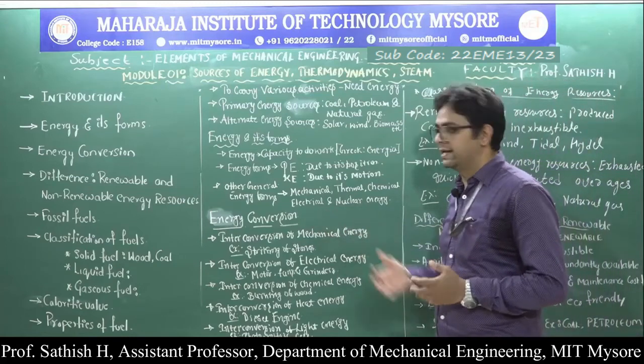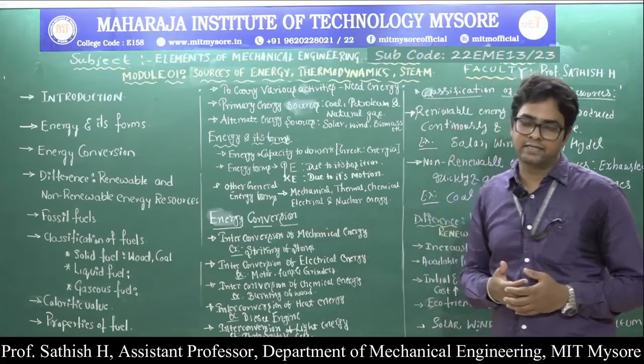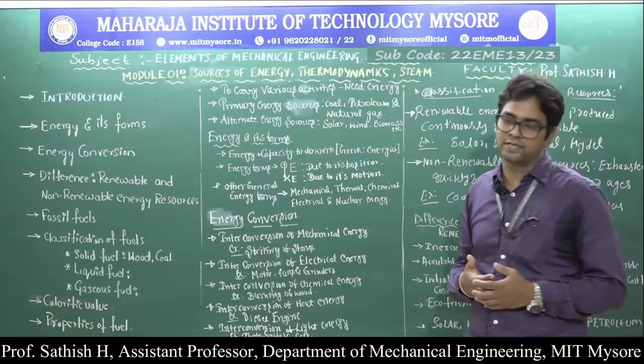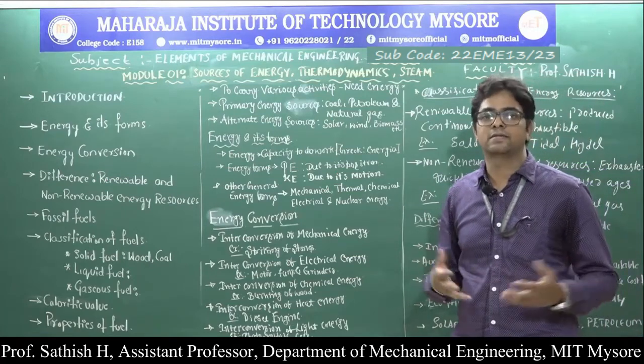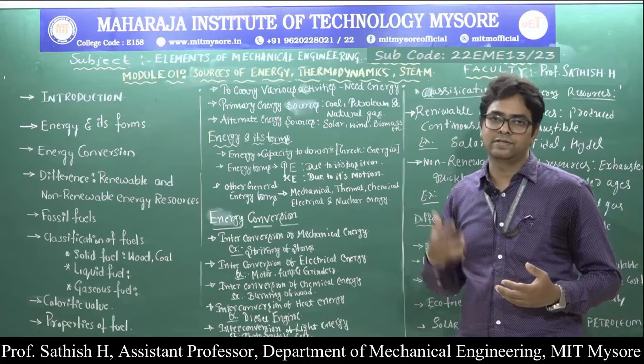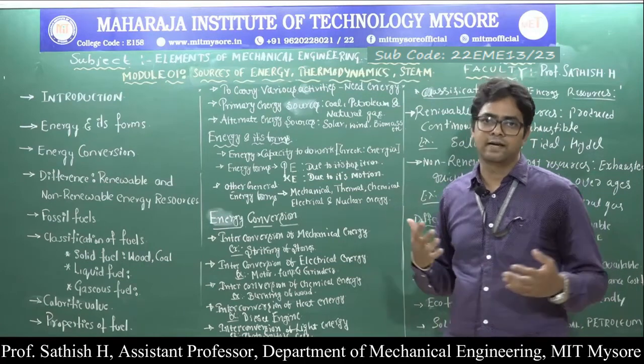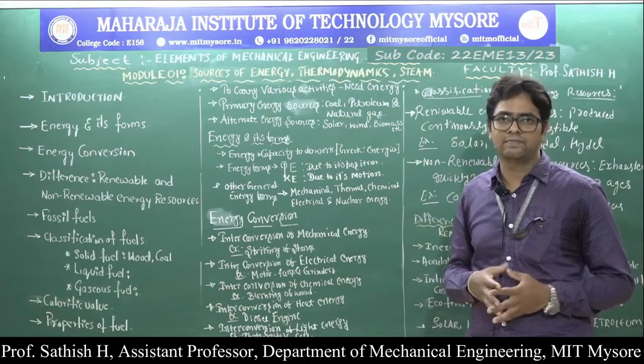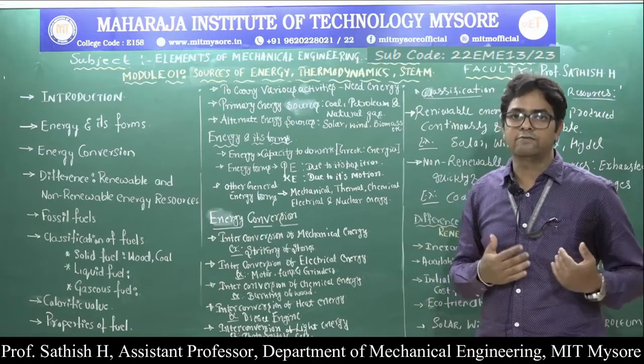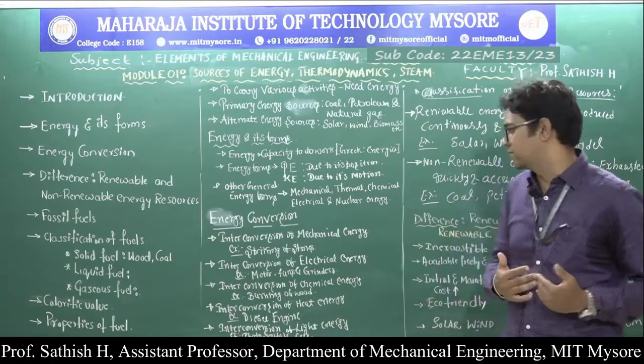And then we have electrical energy. We all know that electrical energy is the most useful form of energy that we are using. All our appliances, the light, fan, television set, refrigerator, grinder, mixer, all run with the help of electrical energy. That is the end useful form of energy that we have.